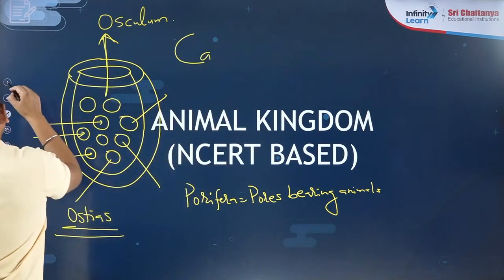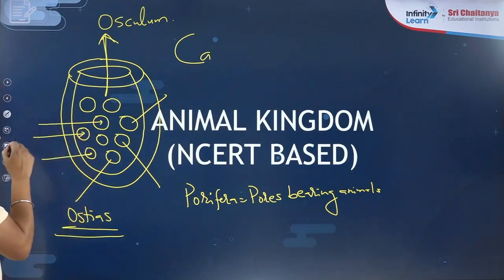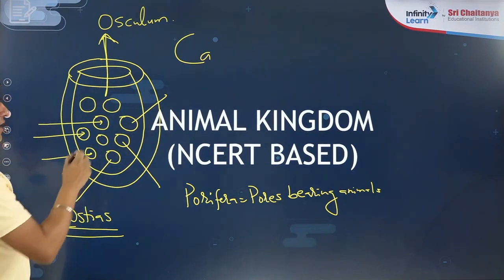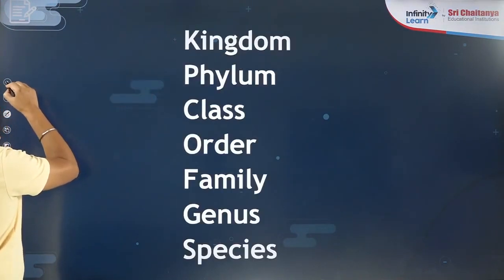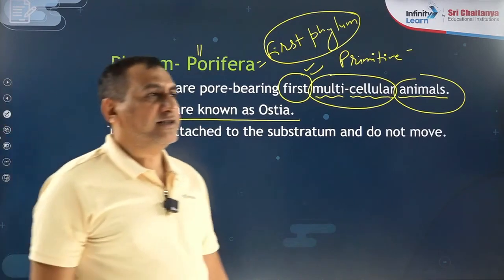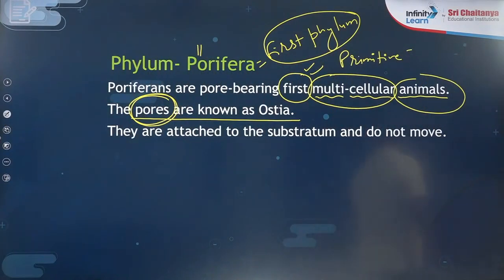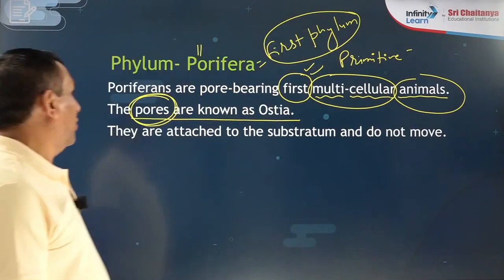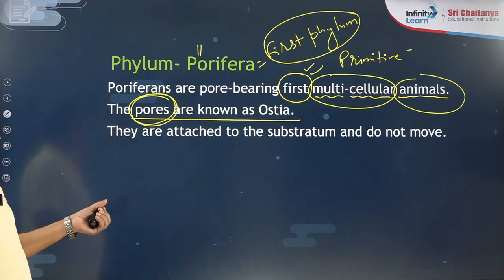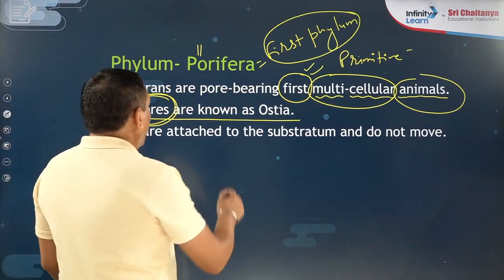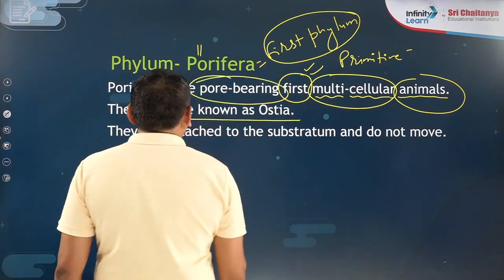Because they have pores, the name of the phylum is Porifera. Please draw this simple one. On a small body surface they have small pores known as the ostia, and one big pore on the upper side, known as the osculum. So why is the name of the phylum Porifera? Because small pores are present on the body surface, and a big pore is present at the anterior side of the body, known as the osculum. They are known as pores bearing animals, that is why they are the Porifera.